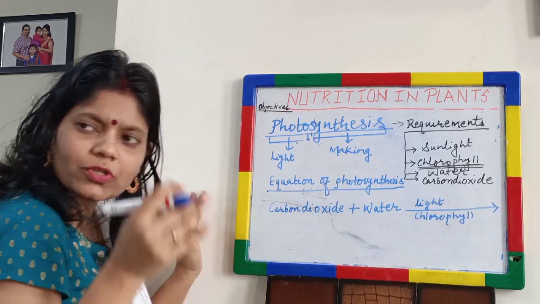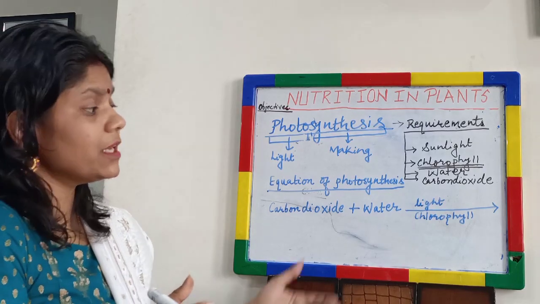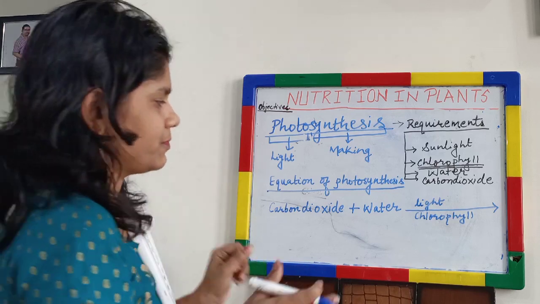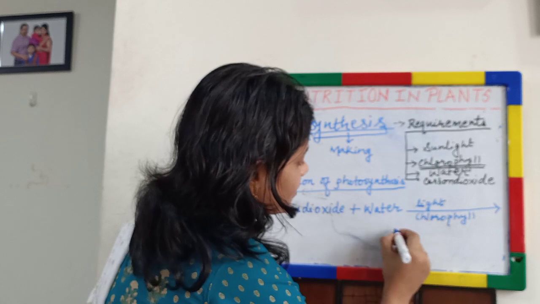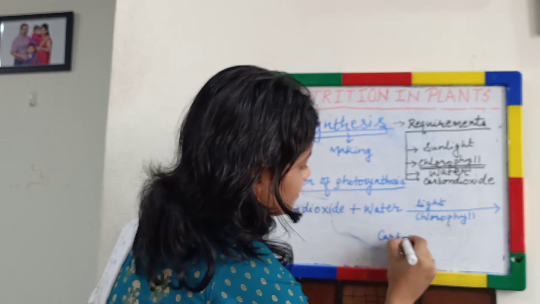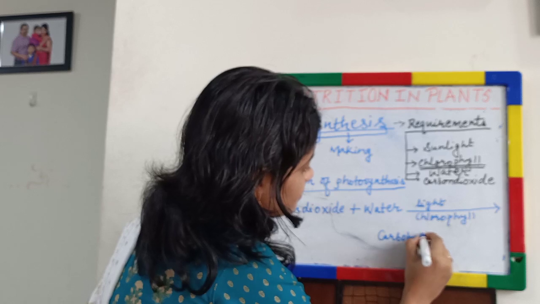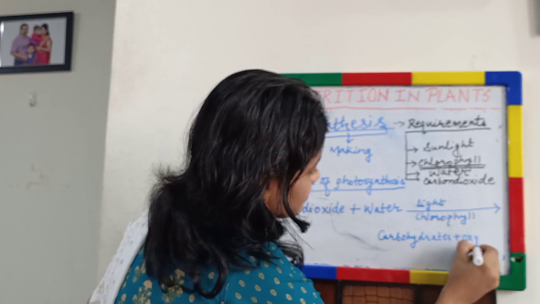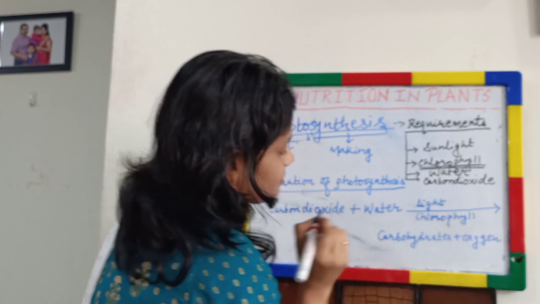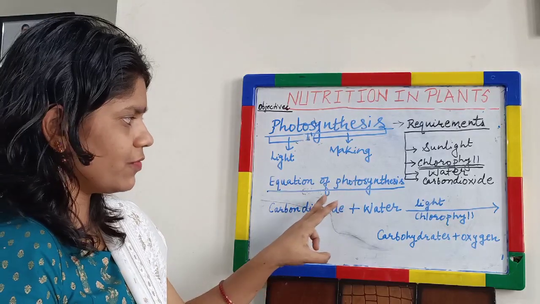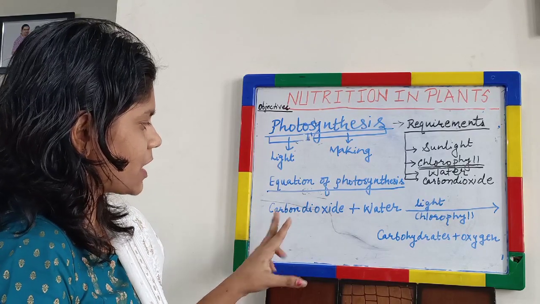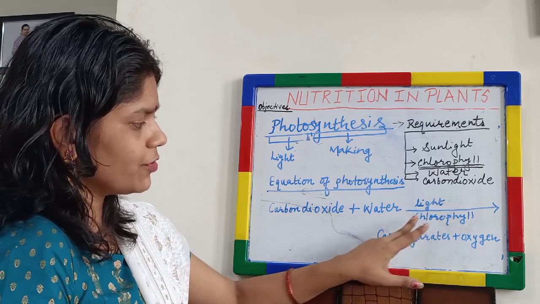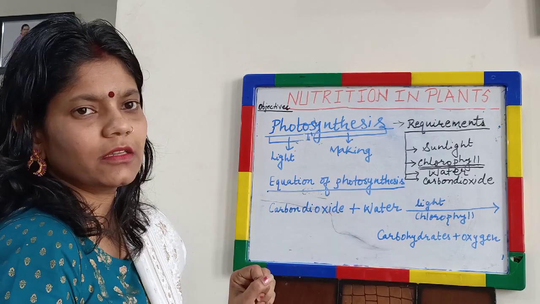Of course, chlorophyll is needed. Why is chlorophyll needed? Because chlorophyll is the pigment which has the ability to absorb sunlight. It is the pigment which stores the sunlight. And what is produced? Carbohydrates and oxygen. Okay. So this is the equation of photosynthesis: carbon dioxide plus water in the presence of light and chlorophyll producing carbohydrates and oxygen.